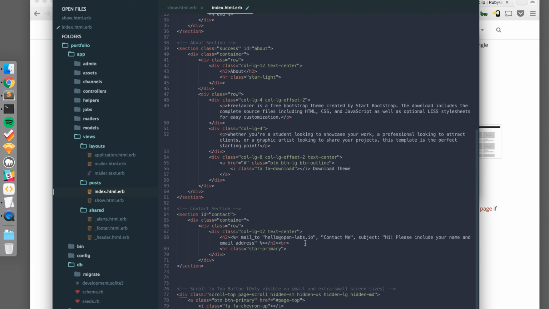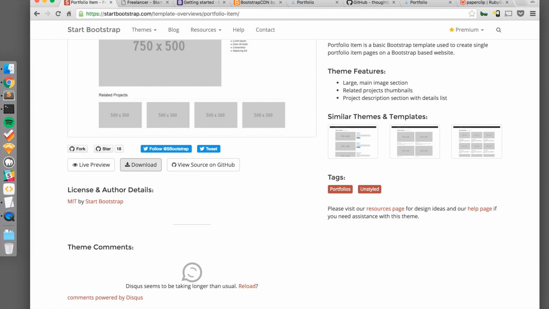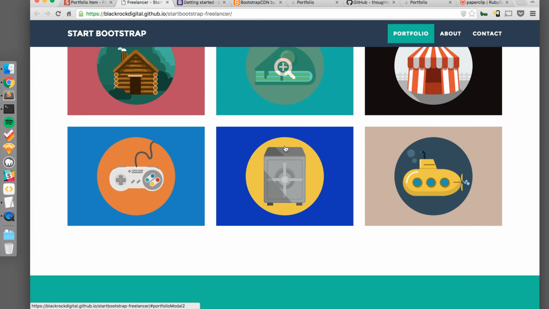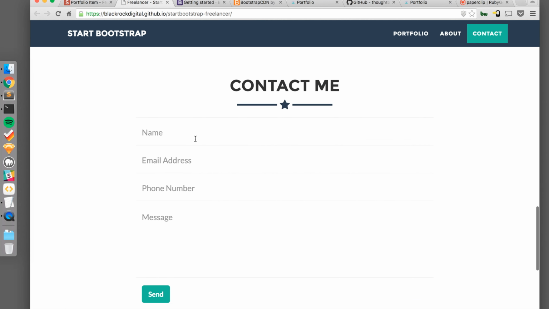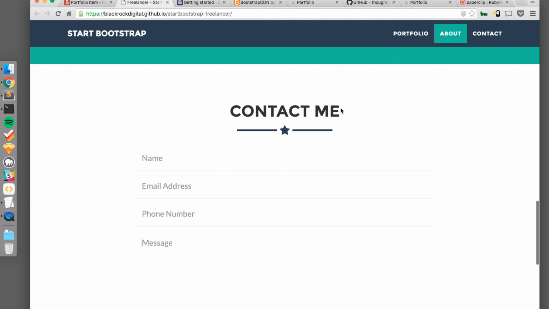I also changed the contact form so that instead of having a whole section where you type in your name, your email, all this, and have to set that up on the back end, to make this as simple as possible, it's just going to have a link on the Contact Me button, and when you click this, it'll open up the mail client on your local computer and will automatically address it to the email address that you choose, and will set up the subject line with custom text.